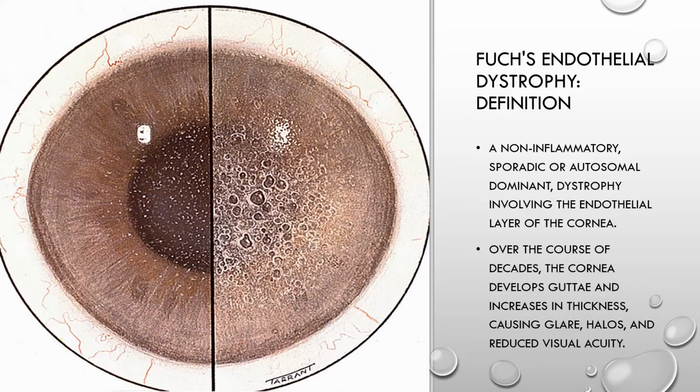So Fuchs endothelial dystrophy is a non-inflammatory, sporadic or autosomal dominant dystrophy which involves the endothelial layer of the cornea, and over the due course of decades the cornea gradually gets edematous and there's bullous keratopathy, which causes diminution of vision, halos, and reduction in the visual acuity.